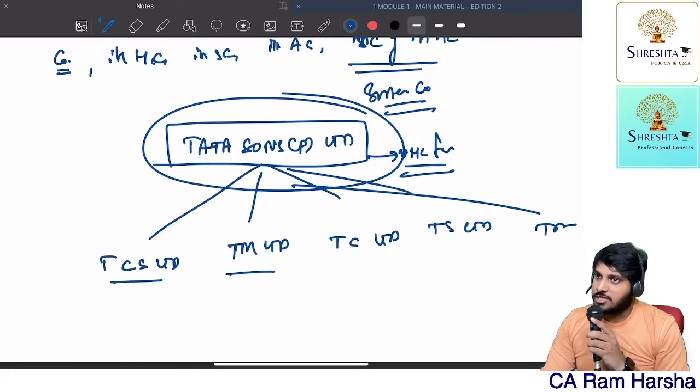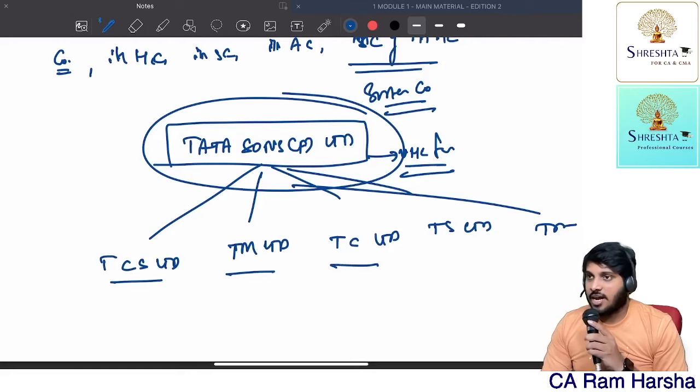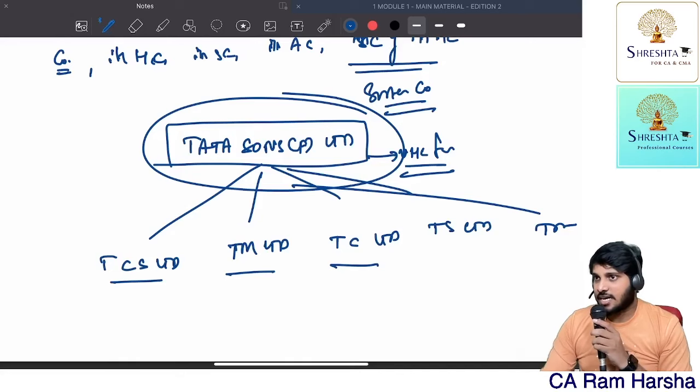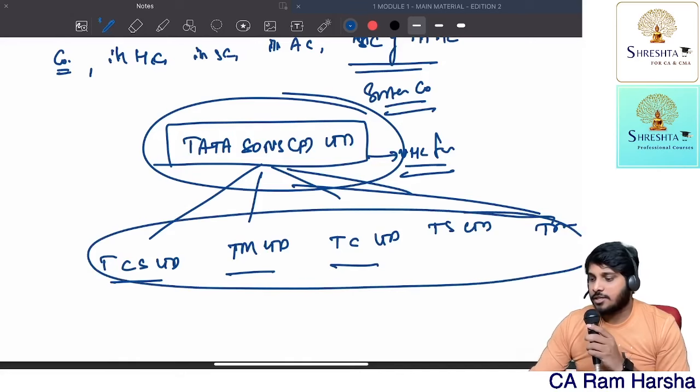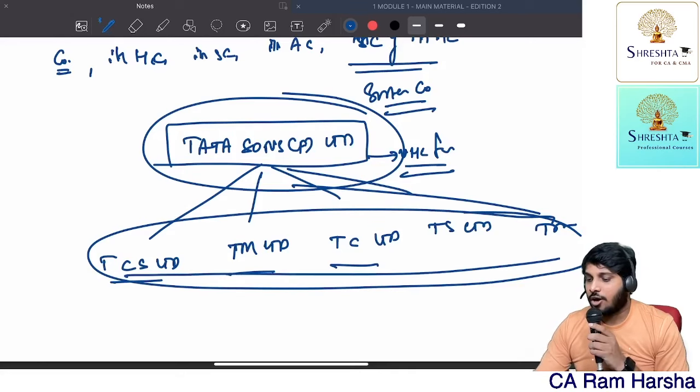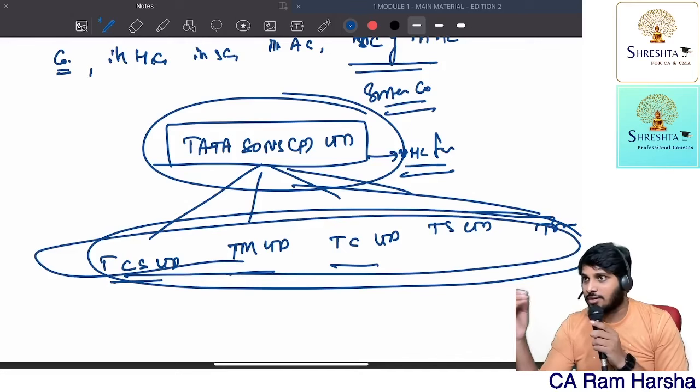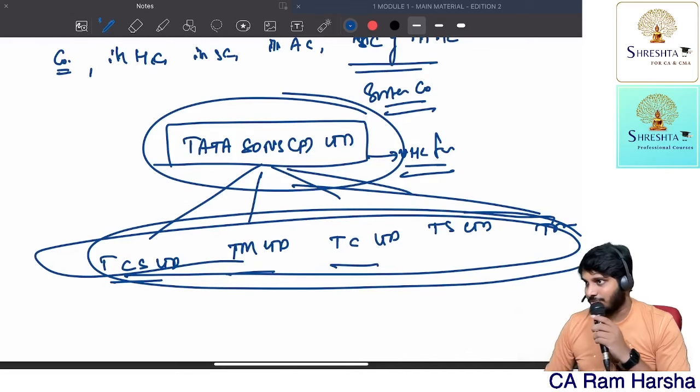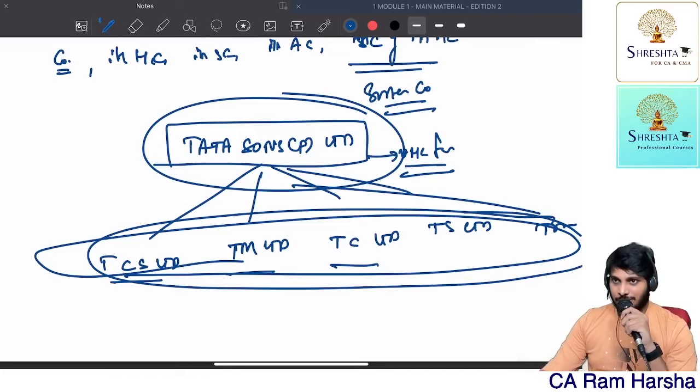For TCS, the parent is Tata Sons. For Tata Motors, the parent is Tata Sons. For Tata Chemicals, the parent is Tata Sons. So for all of them, there is a common parent. We call these companies together sister companies.